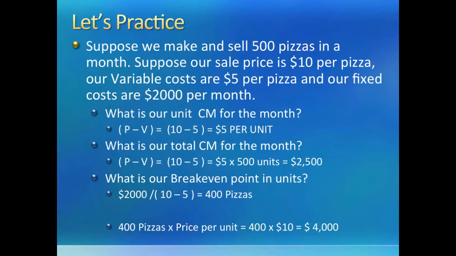So each time I sell a pizza, I can put $5 away to cover my fixed cost. So to cover a fixed cost of $2,000, how many pizzas should I sell given that I can contribute only $5 from each pizza sale to cover 2,000? That should be 2,000 divided by 5, meaning 400. So I keep chipping away at $2,000 of fixed costs at $5 a pizza till all my fixed expenses are covered. That level of sales is called break-even point.